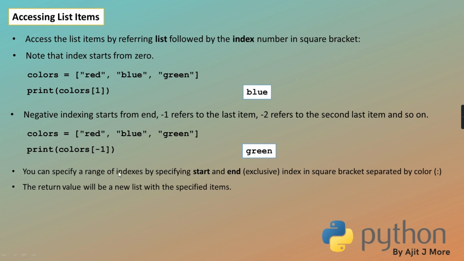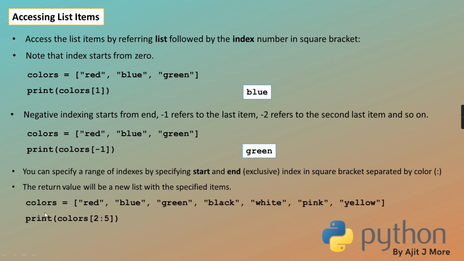Then we can also give a range of indexes. Like if you want a part of a list, some sub part of the list, which will also be a list object only. So you can specify range of indexes by giving start, end. Here also I have clarified end is exclusive, and that start and end you have to separate by a slice operator called colon. And it is going to return you a copy list from that start till end. So the return value will be a new list with the specified items. It's not going to delete it from the original list.